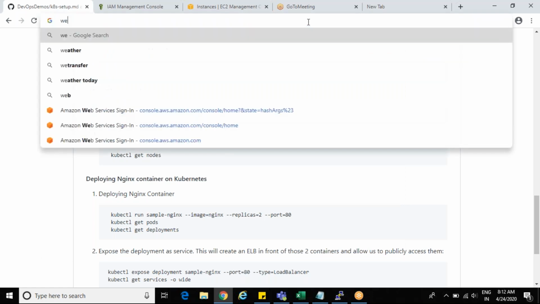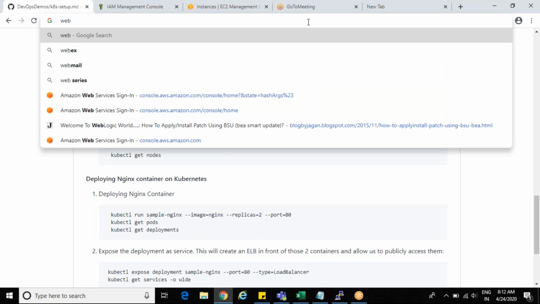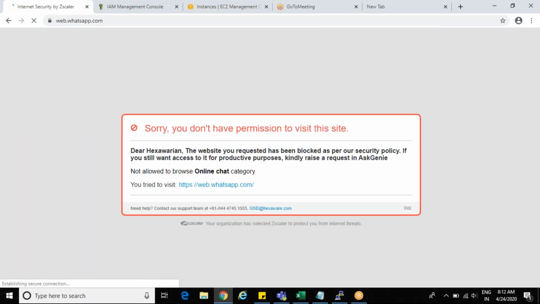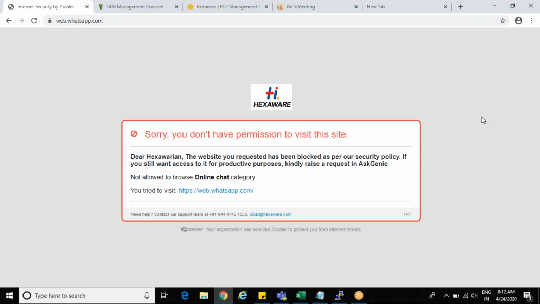I pinged you on WhatsApp. Yes, sir. Okay, or else just a minute, I'll ping you in chat. Yes, I pinged you in chat.